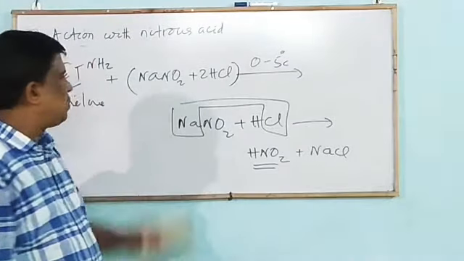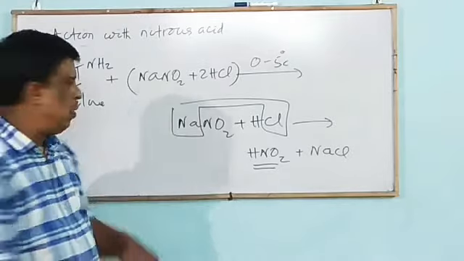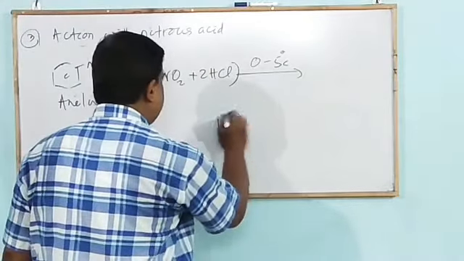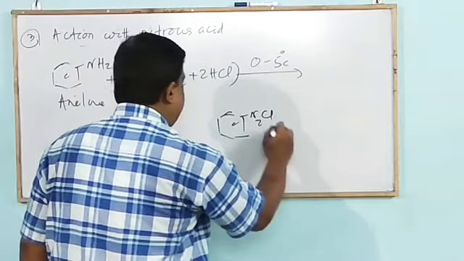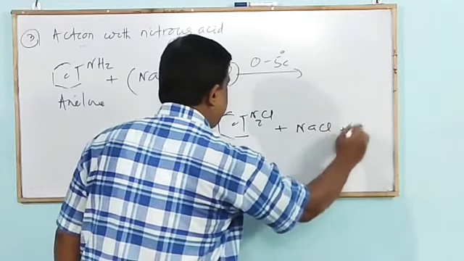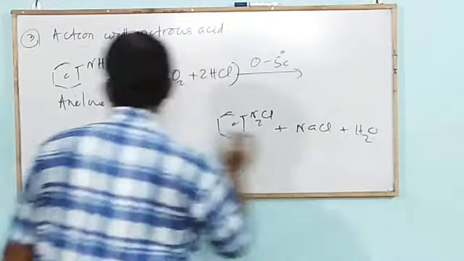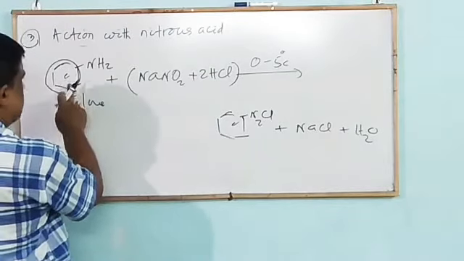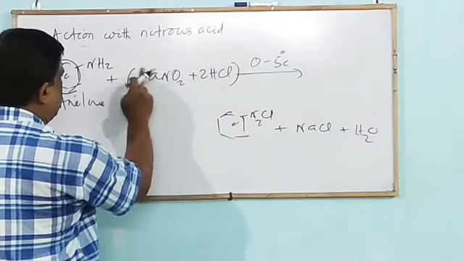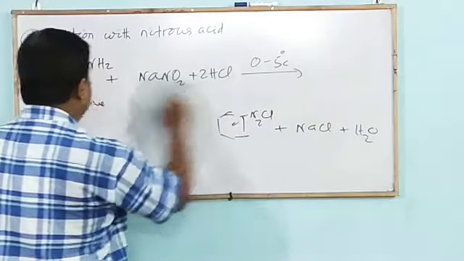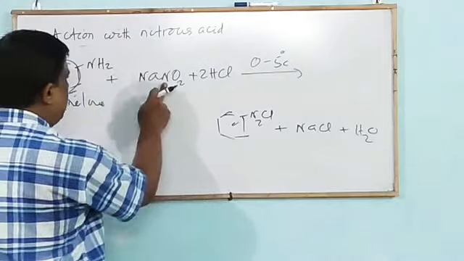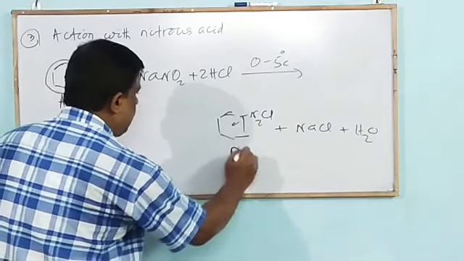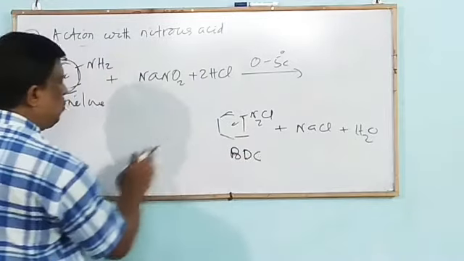So when this reaction is carried out at ice cold temperature, what happens? Benzene diazonium chloride is formed. Mark that: C6H5N2Cl, its name is benzene diazonium chloride.